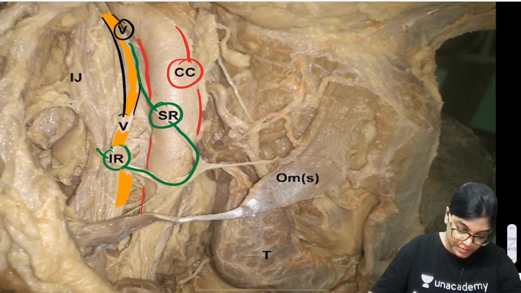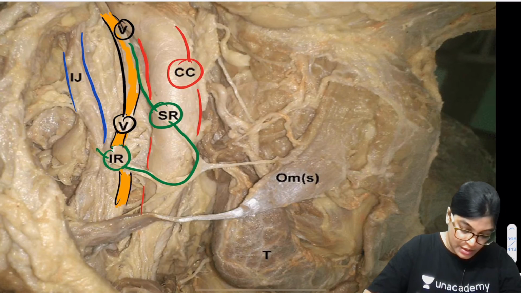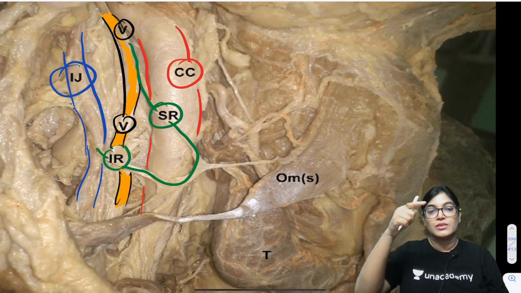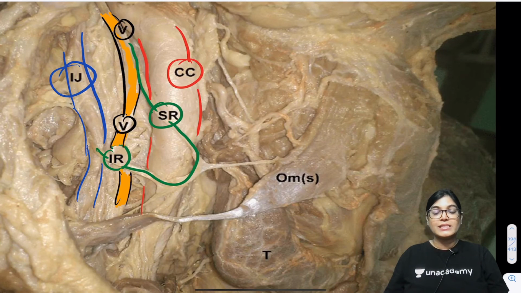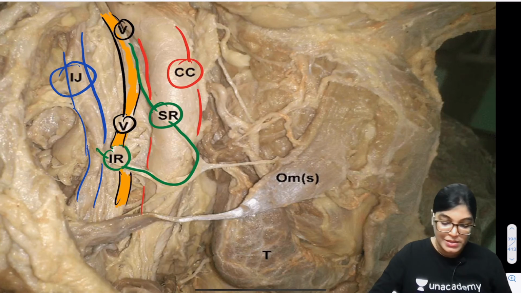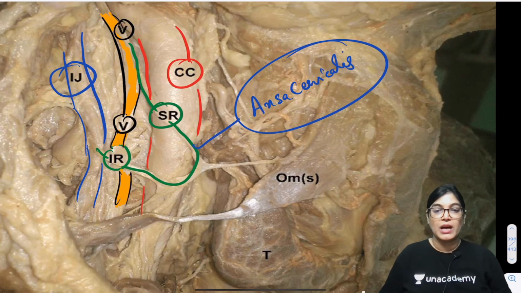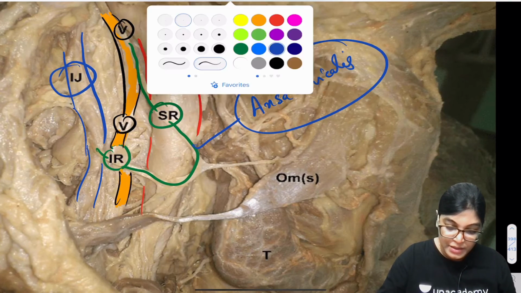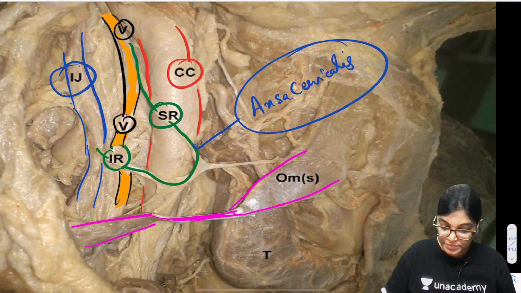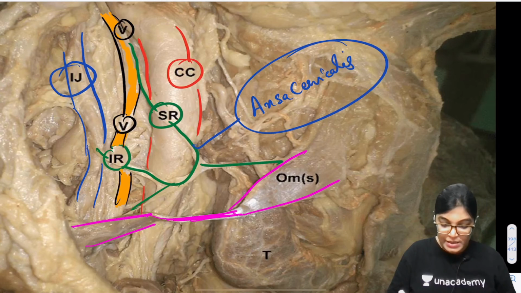And also the lateral structure which you are seeing here is the internal jugular vein. So internal jugular vein, vagus nerve, common carotid artery, and the structure which is traversing on the anterior aspect of the carotid sheath is ansa cervicalis nerve loop, which is written by SR and IR, superior root of ansa cervicalis and inferior root of the ansa cervicalis, supplying all infrahyoid muscles except thyrohyoid. Also in this diagram, the superior and inferior belly of omohyoid has been shown. This is the omohyoid muscle. You can see clearly from the ansa cervicalis it is getting innervation.